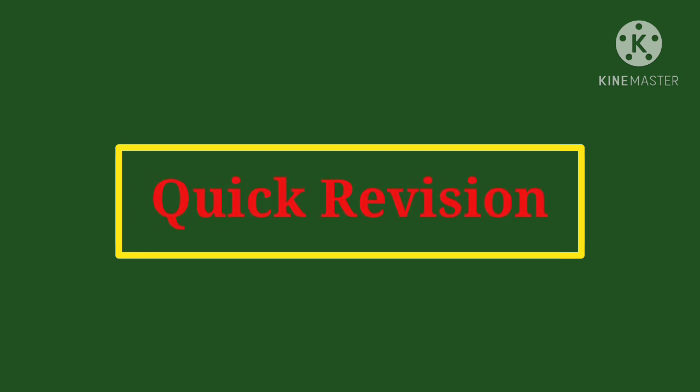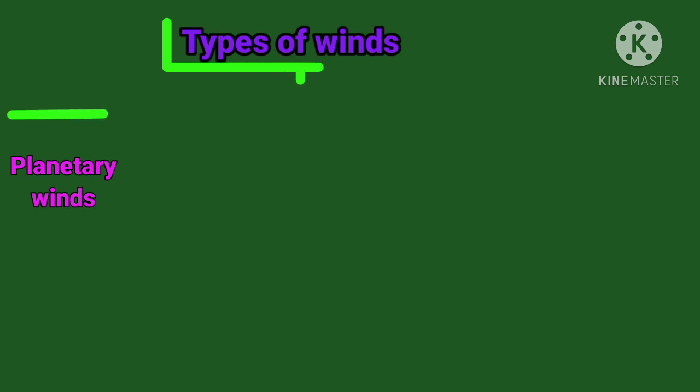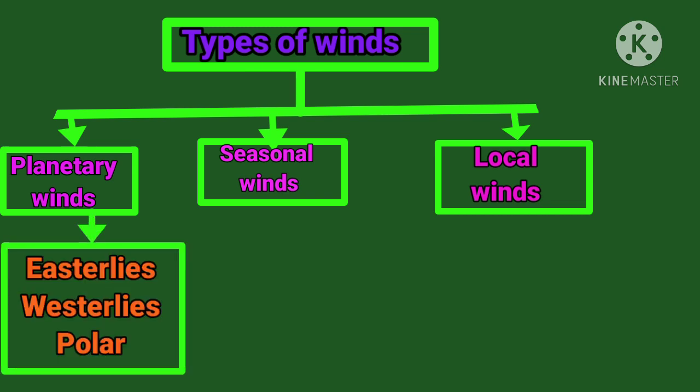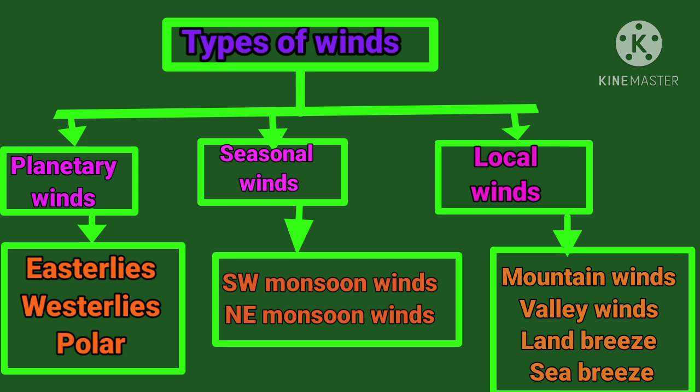Quick revision of winds. Types of winds. Students, in this lesson we have seen three types of winds: planetary winds, seasonal winds, and local winds. Planetary winds are of three types: easterlies, westerlies, and polar winds. Seasonal winds are of two types: southwest monsoon winds and northeast monsoon winds. Local winds are of four types: mountain winds, valley winds, land breeze, and sea breeze.